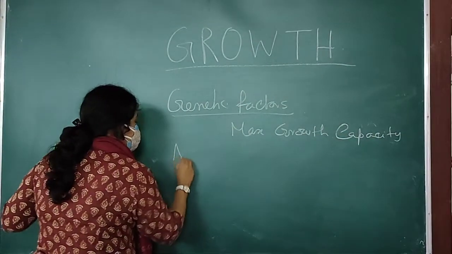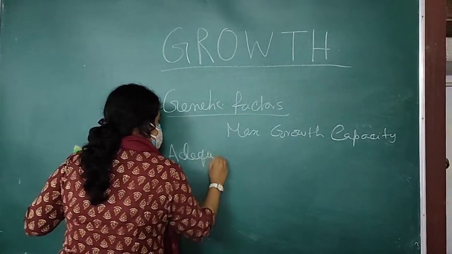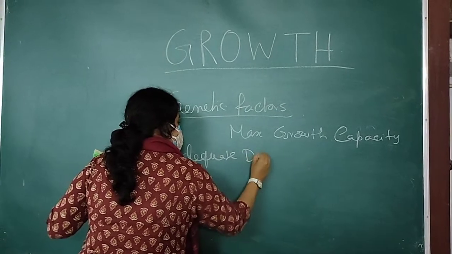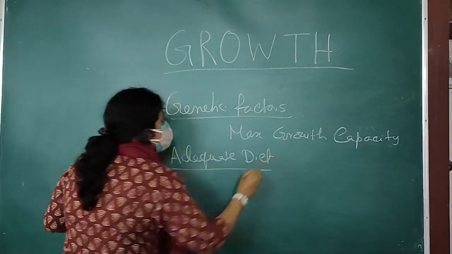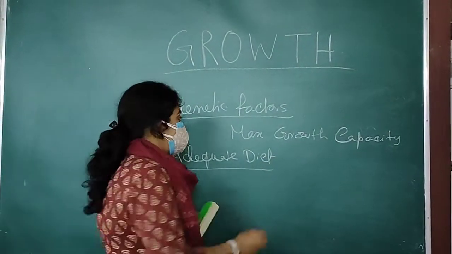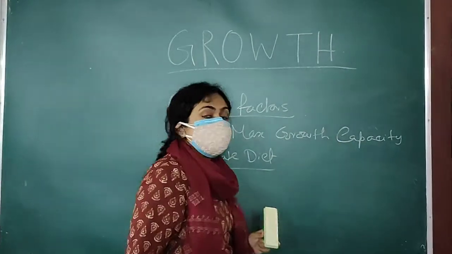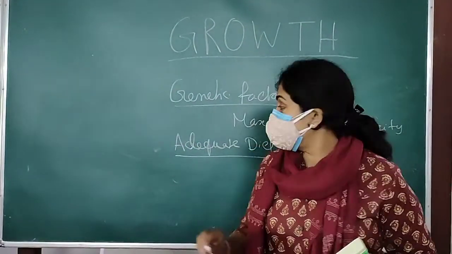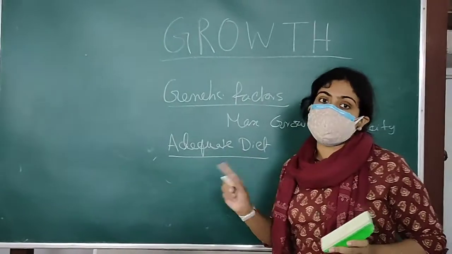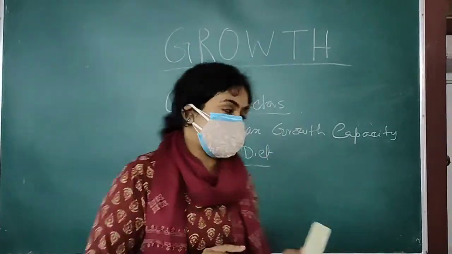Then comes adequate diet. The genetically determined maximum growth capacity is only achieved by a person if adequate diet along with some other favorable factors are present.